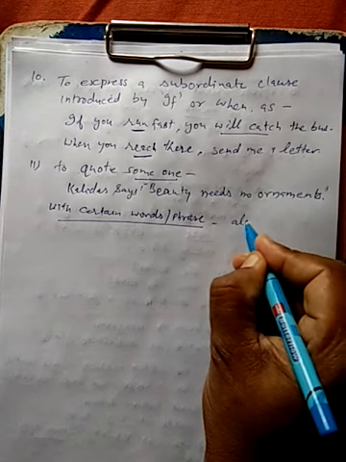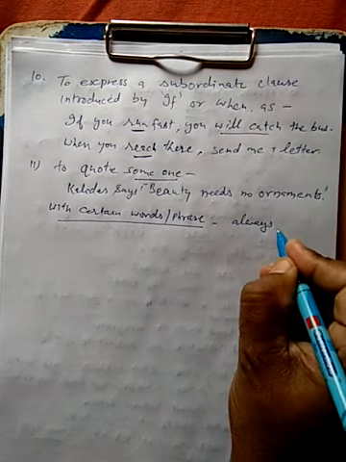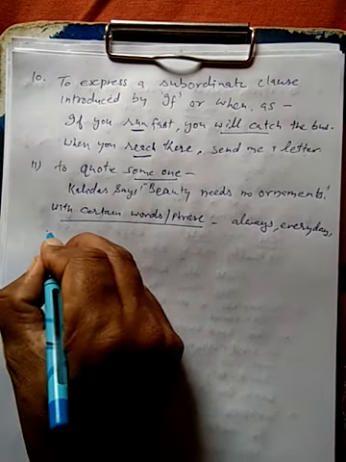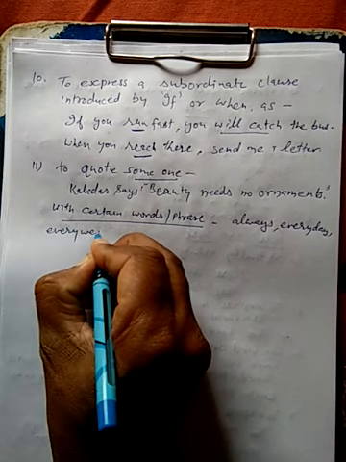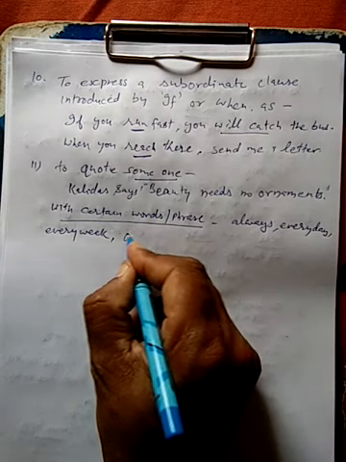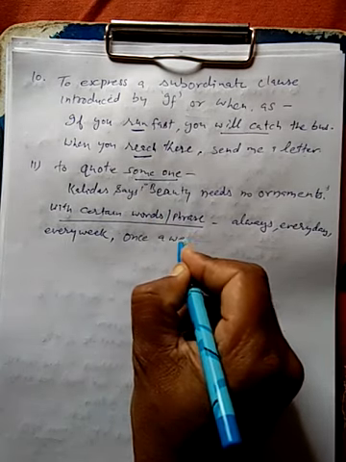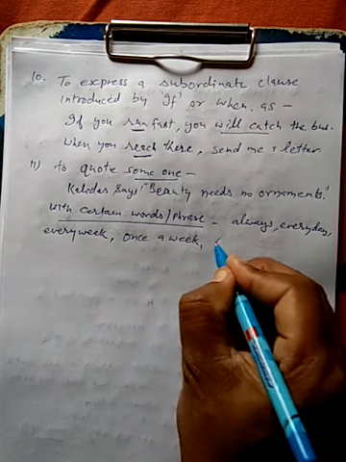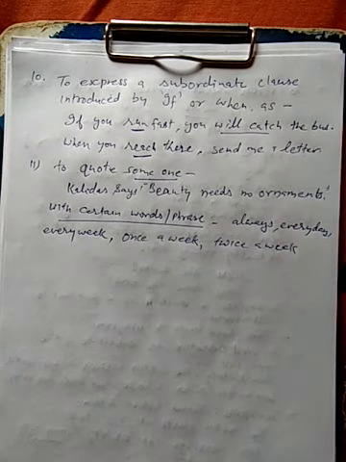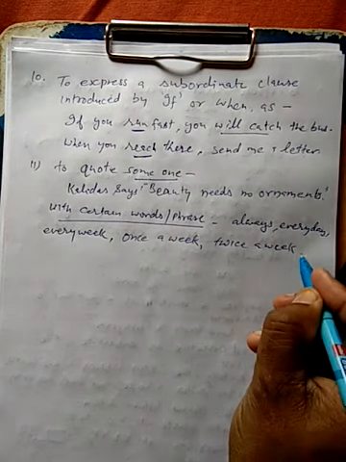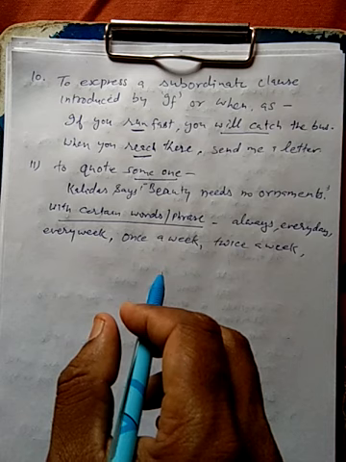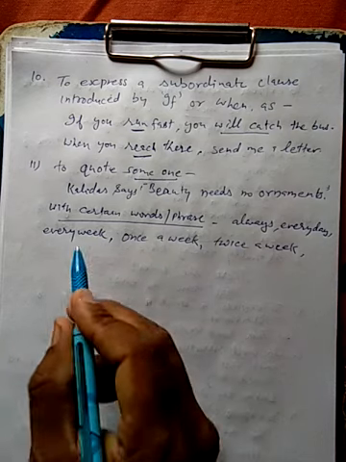The words are always, every day, every week, every month, once a week, twice a week. If you are intelligent enough, you can easily find out that all these words show the frequency of action.